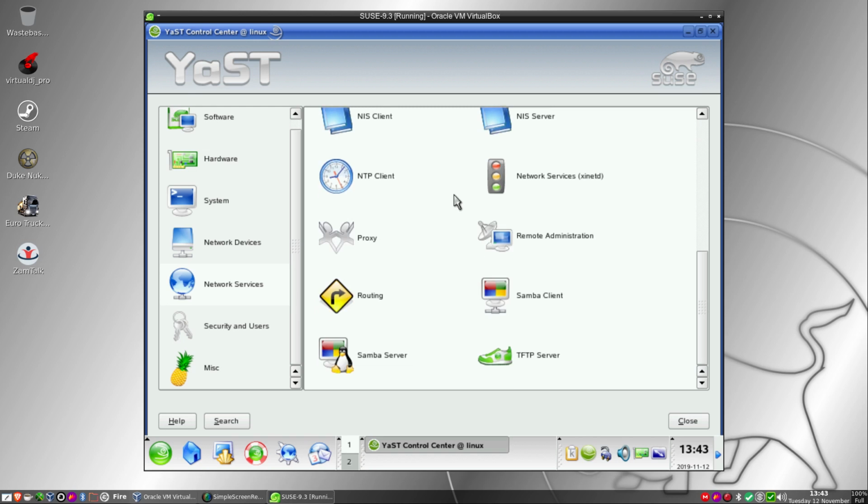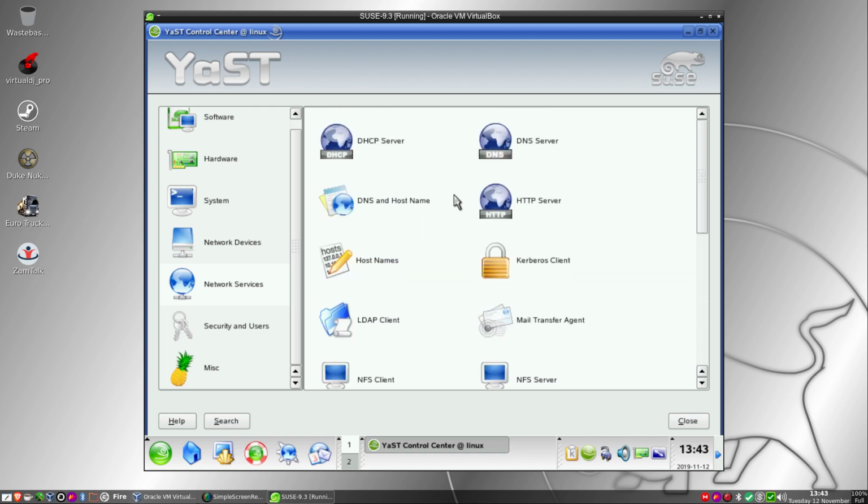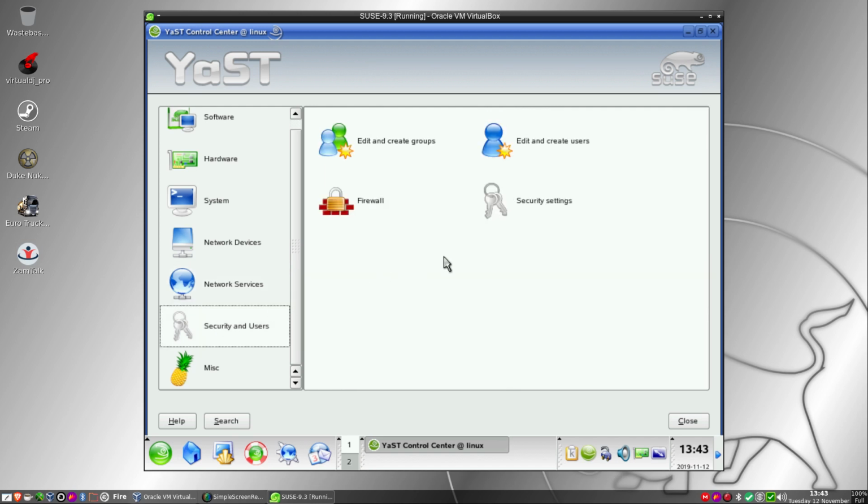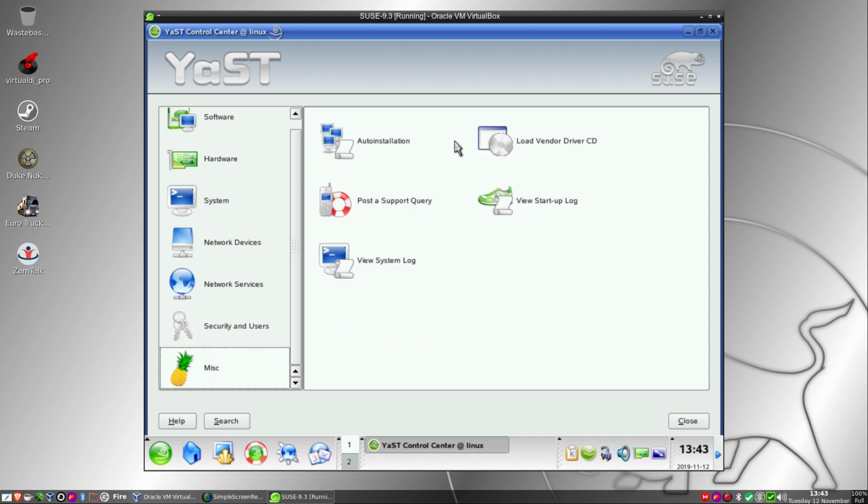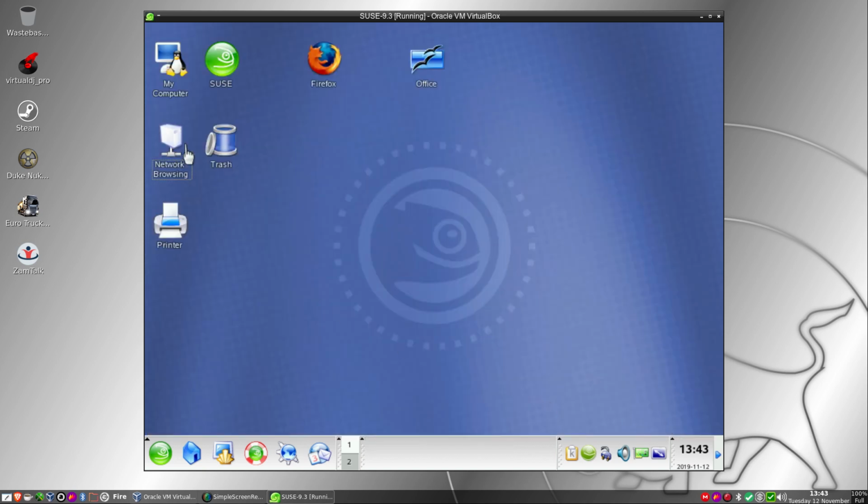Now, a lot of other distros you had to get into the command line for, and all this was done without the CLI. And this is back in 2003, 2004. And yes, very nice. Auto installation, local vendor CD. So there's already a lot of stuff there for corporations and so on.